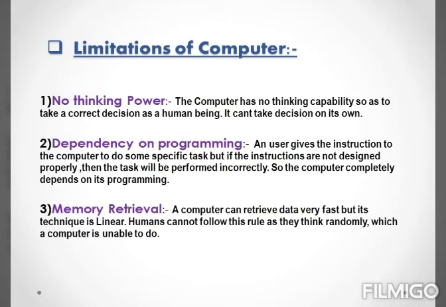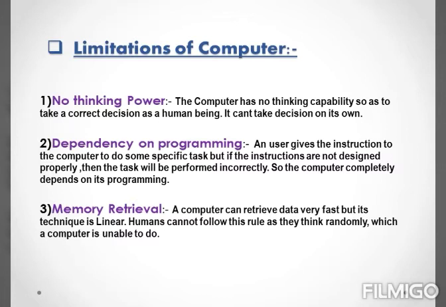Limitations of computer. Despite having advantages, the computer has got some limitations, that is disadvantages also. Now let us look at it one by one. First one, no thinking power. The computer has got no thinking capability to take a correct decision like how we human beings do. It means a computer cannot take its decision on its own.